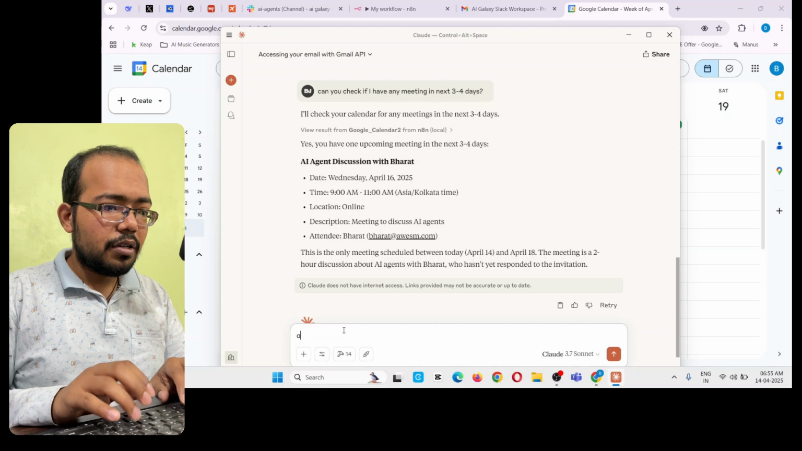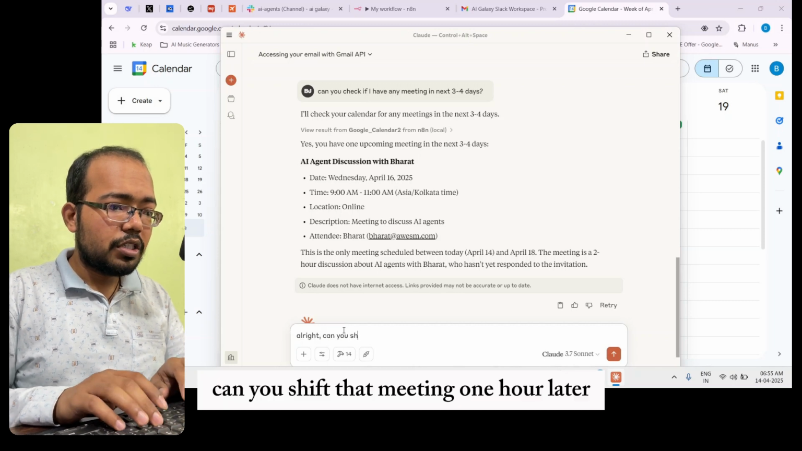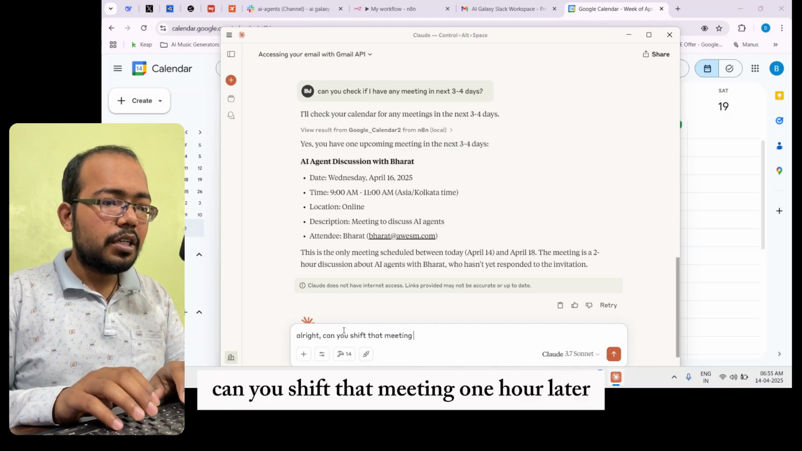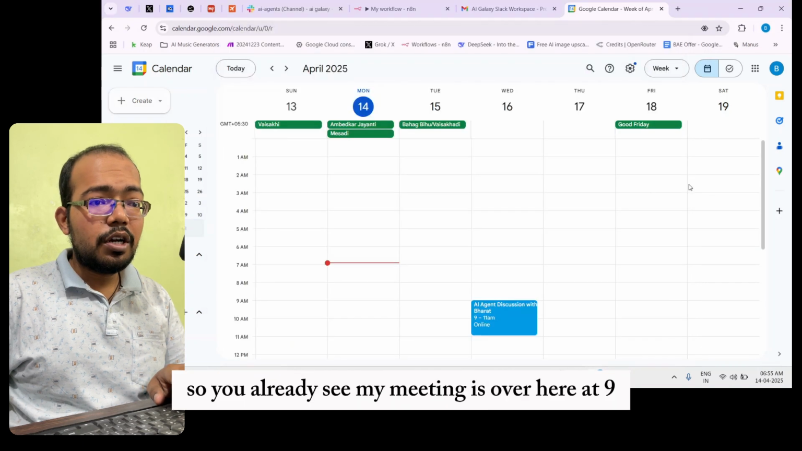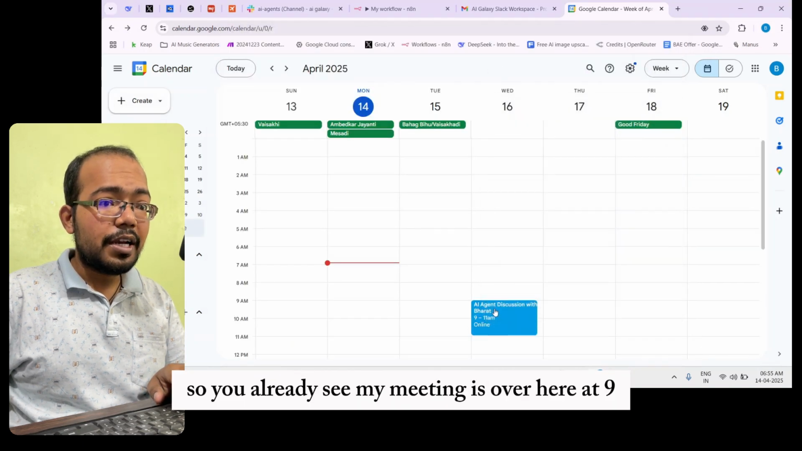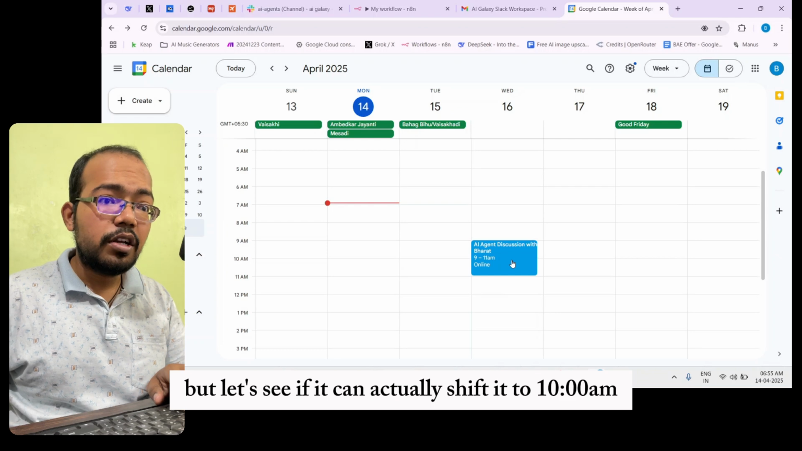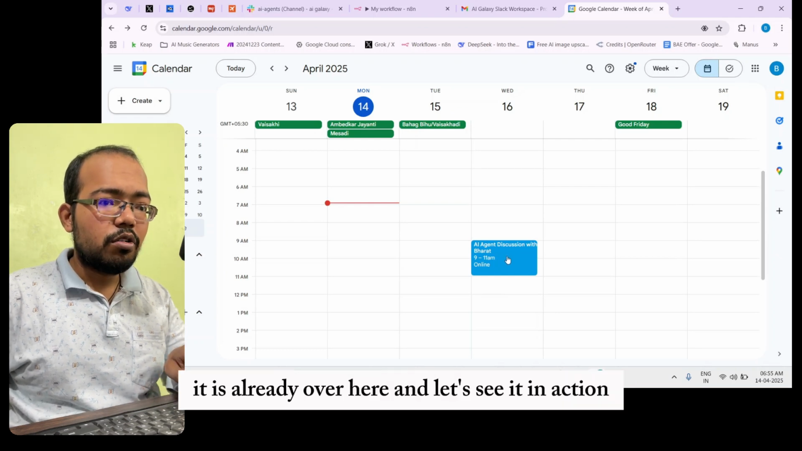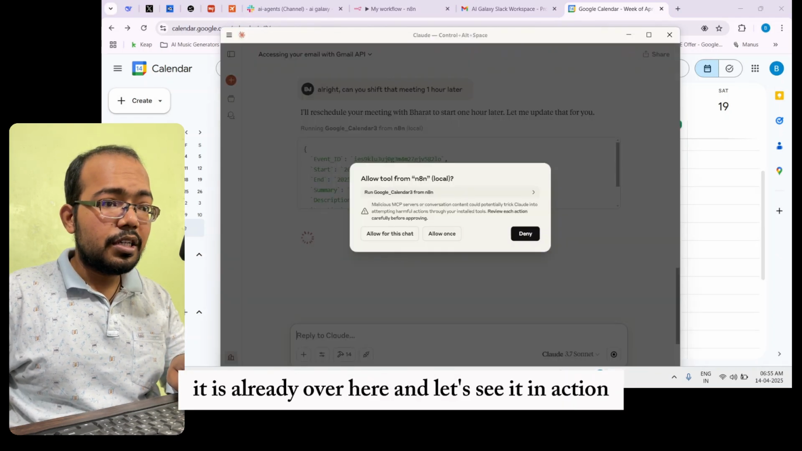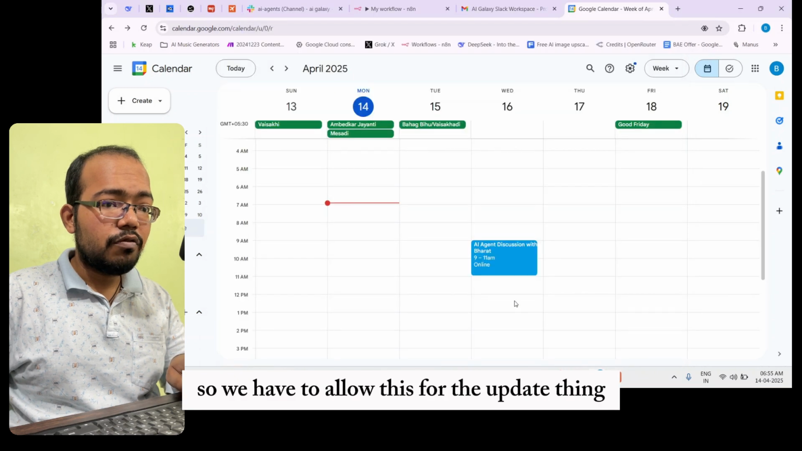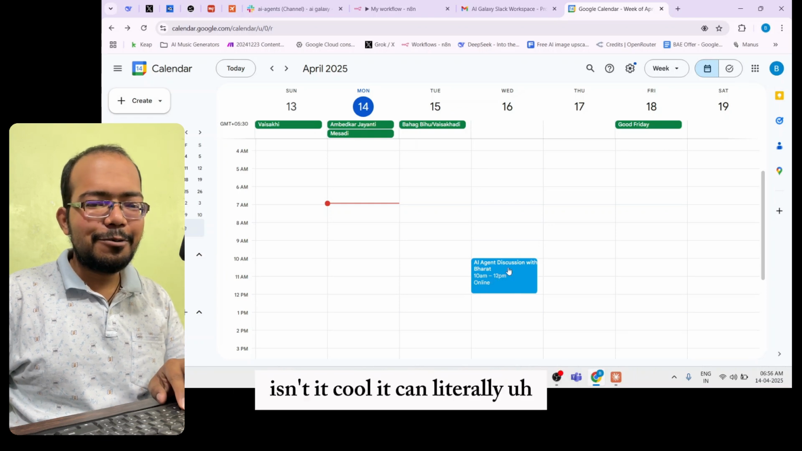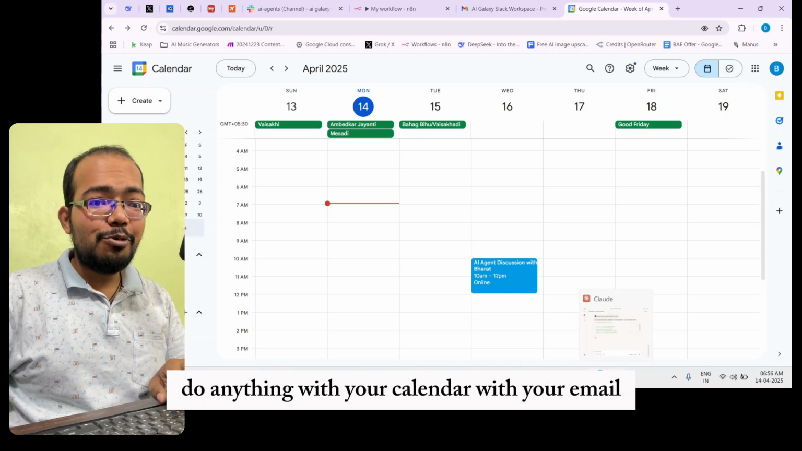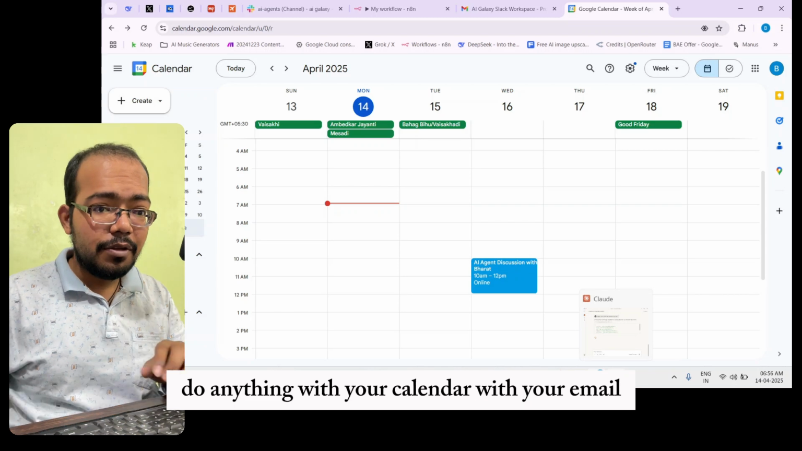Can you shift that meeting 1 hour later? So you already see my meeting is over here at 9, but let's see if it can actually shift it to 10 a.m. All right, let's see it in action. We have to allow this for the updation thing, and now it is already moved to 10 a.m. Isn't it cool? It can literally do anything with your calendar, with your email.